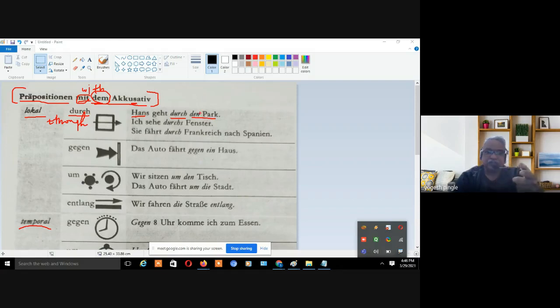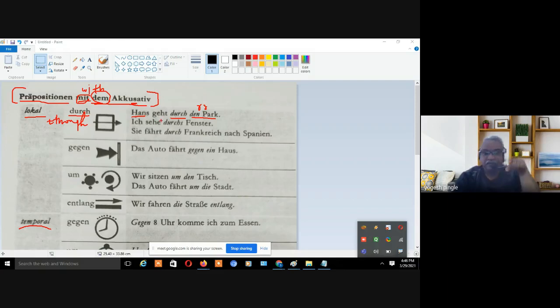So definitely we know it is a masculine accusative form. So the original is der Park, right? Der, den, dem, right? But now we know Hans goes, so Hans is doing some action. So Hans goes through the park.